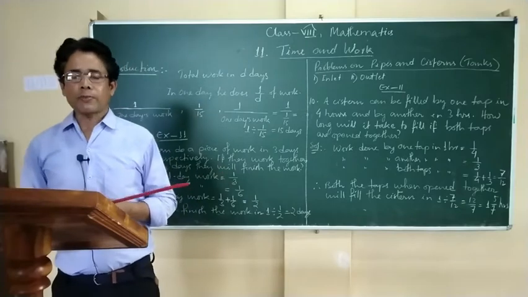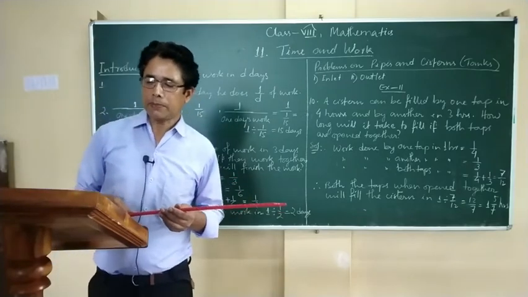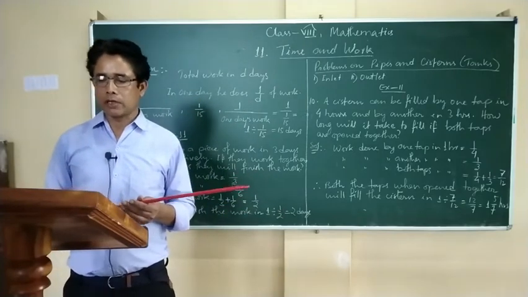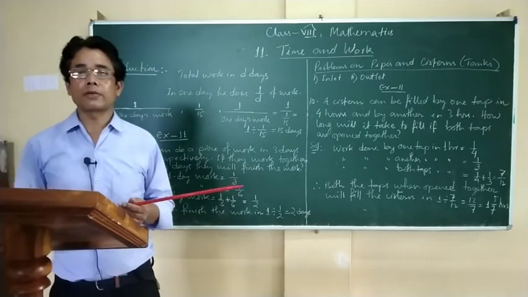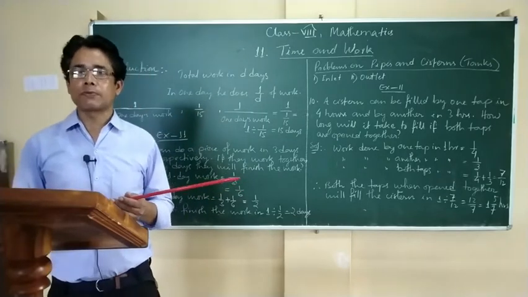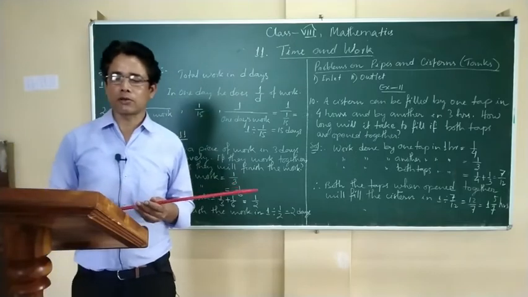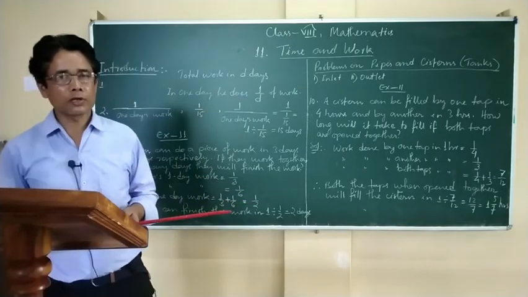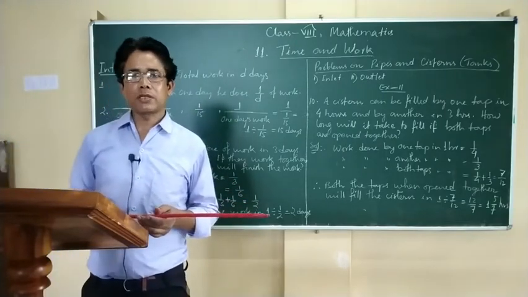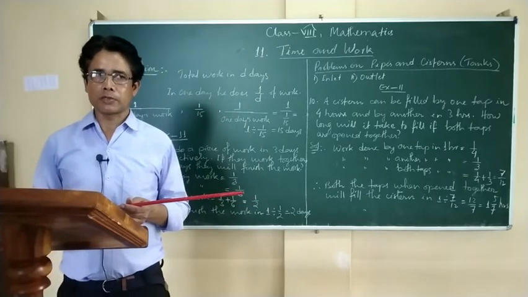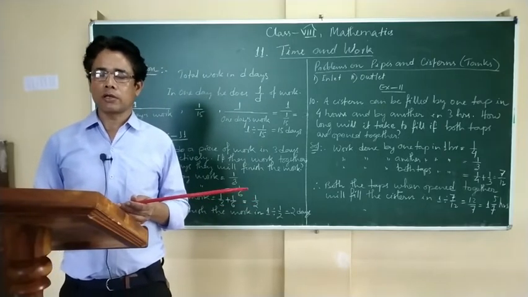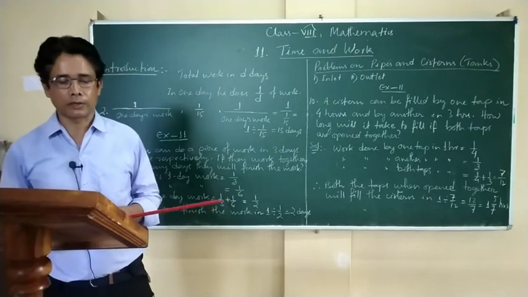These are called the inlet pipe and the outlet pipe. The pipe which fills up the tank is called the inlet pipe, and the outlet pipe empties the tank, that means the water comes out from the tank.